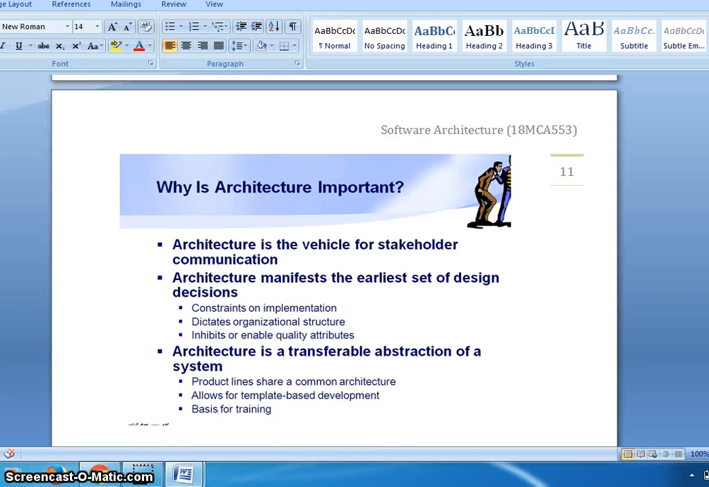And we'll see why architecture is so important, because it acts as a vehicle for stakeholder communication, and also architecture manifests the earlier set of design decisions, because day by day the needs of a customer are changing, the needs of a developer are changing. Considering all these people's needs, we need to change the implementation, design as well as the technology.